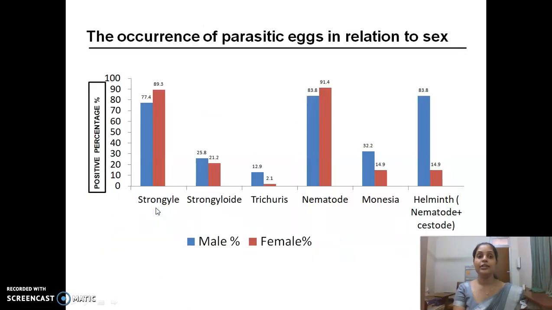This graph shows the occurrence of the parasitic eggs in relation to the sex. Here, Strongyle egg prevalence and nematode egg prevalence is higher in female than the male, whereas Strongyloides, Trichuris, and Moniezia egg prevalence is higher in male than the female.